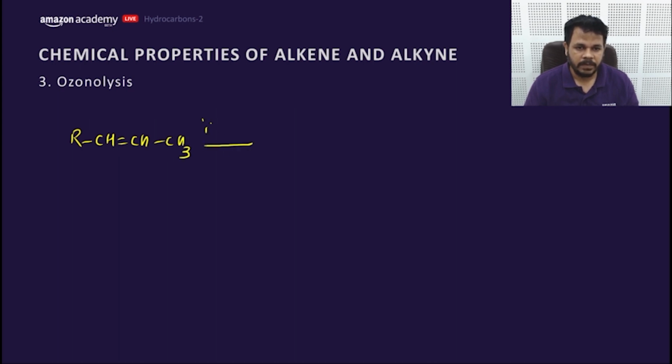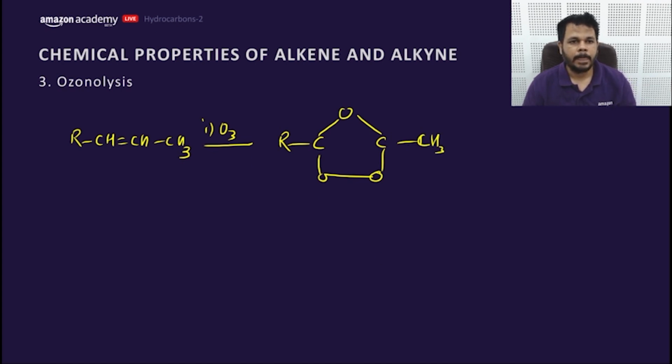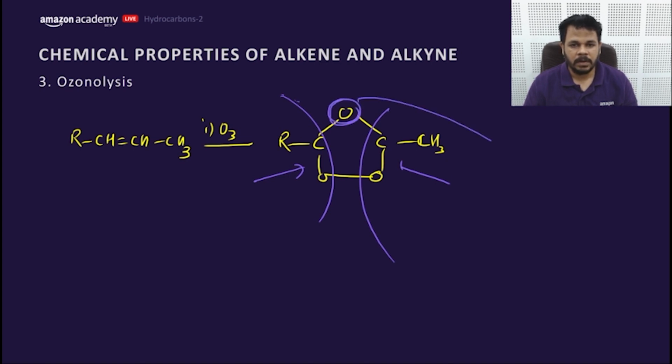If ozone is given, it will form an ozonide like this. Now what will happen? This is a huge mechanism, just try to understand. This will form a ketone or aldehyde. Now this oxygen is the third oxygen, which is nascent oxygen. If this nascent oxygen is not controlled, it will convert the aldehyde into acid.